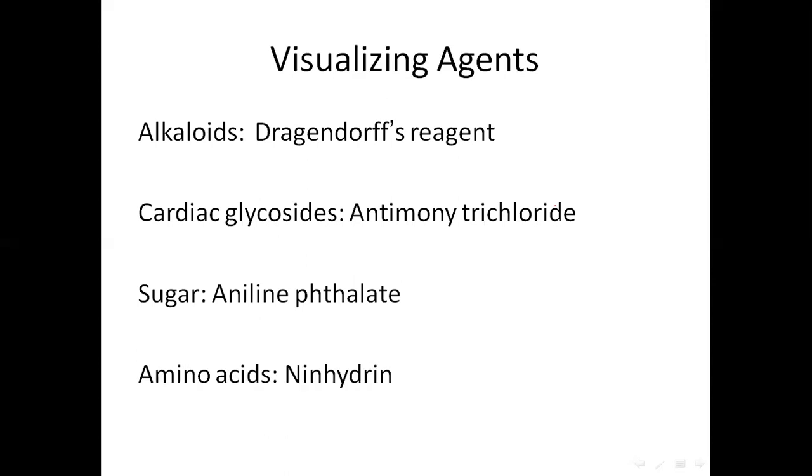For example, if we have to visualize alkaloids, then the developing liquid that we use is the Dragendorff reagent, which shows a colored reaction with the alkaloids. And if we are having cardiac glycosides, then they are visualized using antimony trichloride. The sugars are visualized using aniline phthalate, and amino acids give a colored reaction with ninhydrin, and therefore we can visualize all these substances using these compounds as indicated.